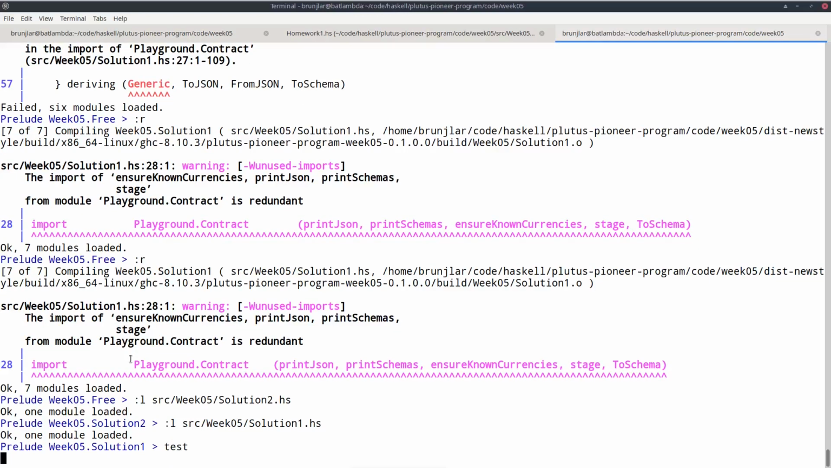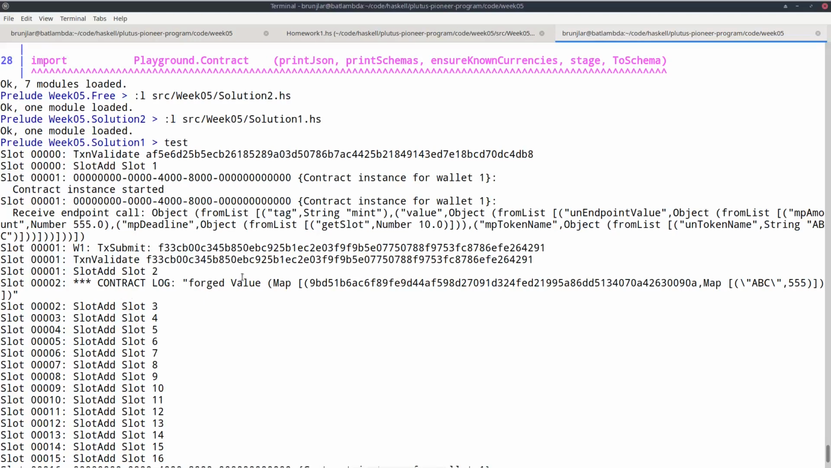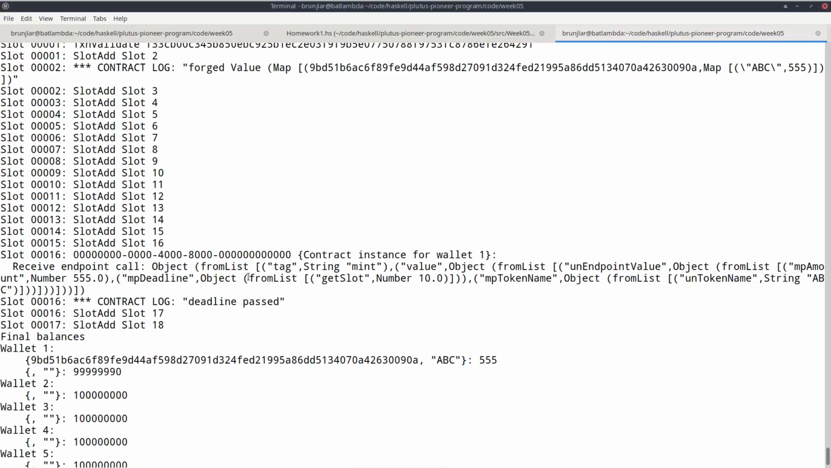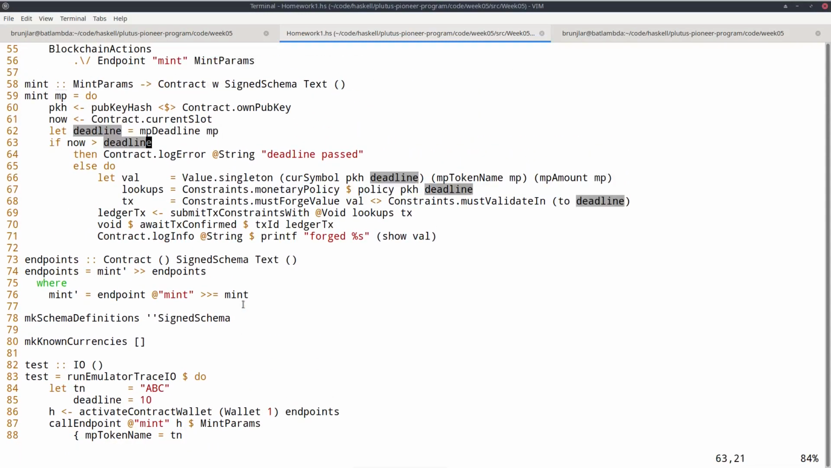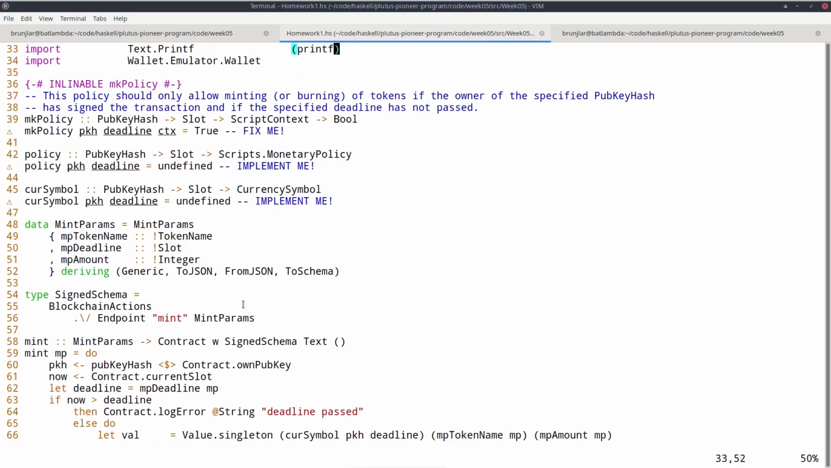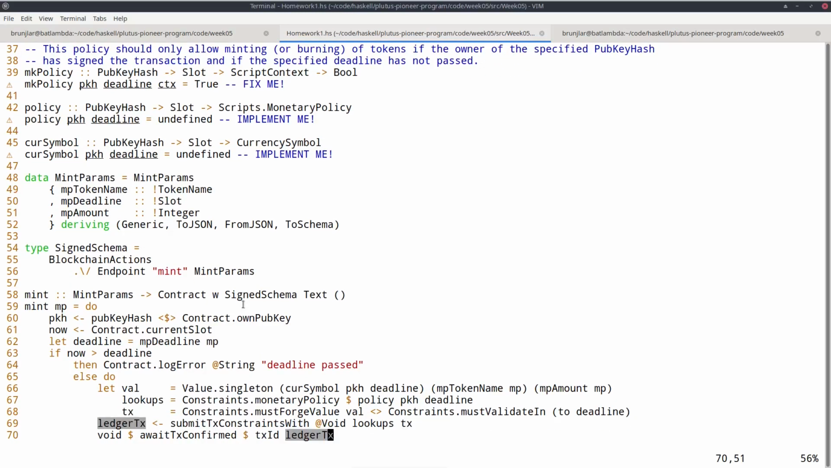If we try this in the REPL, we see here the first log that the value was forged, and then at the second try we get this deadline passed error message, which comes here from the wallet code. So it doesn't even try to submit the transaction. If you want to test your solution for the policy, then you might want to modify this code to remove this check here to see what happens if you try to submit anyway, even though the interval has passed, the slot has passed, the deadline has passed.